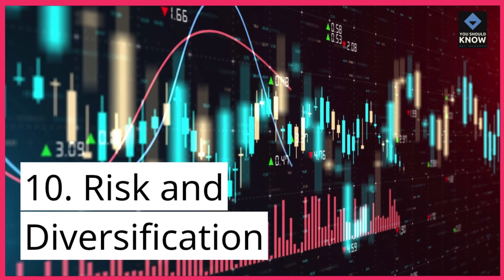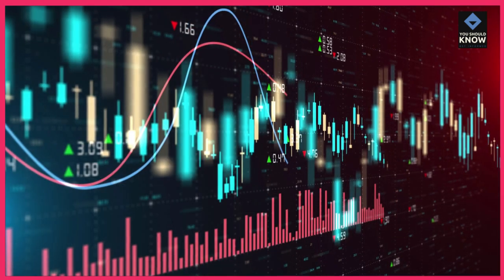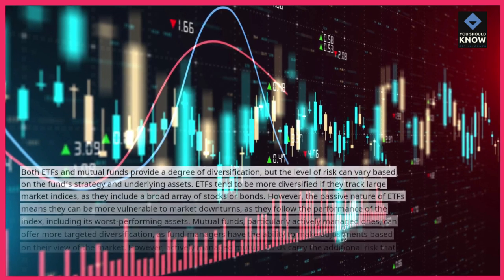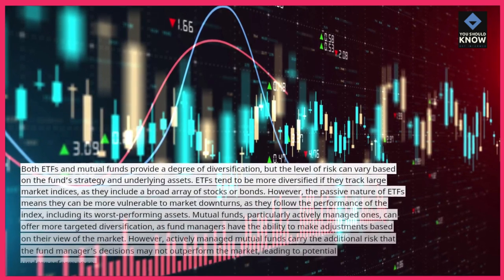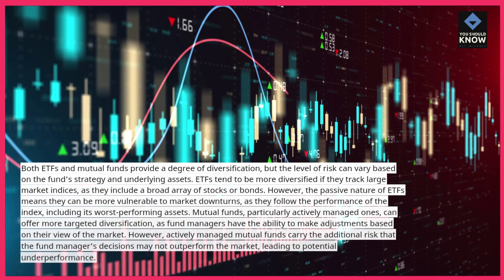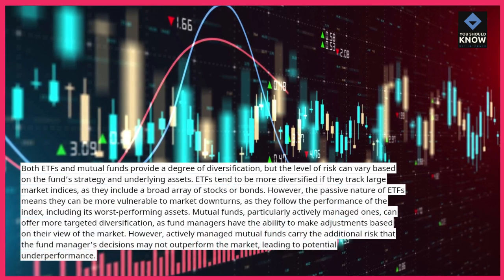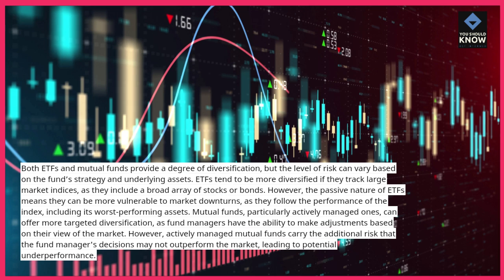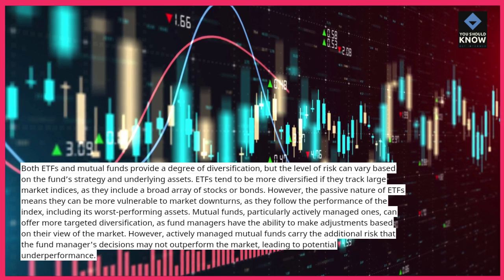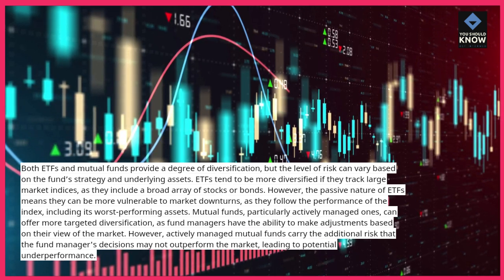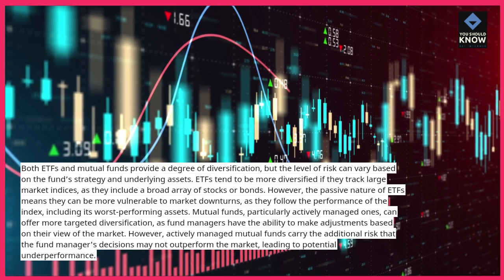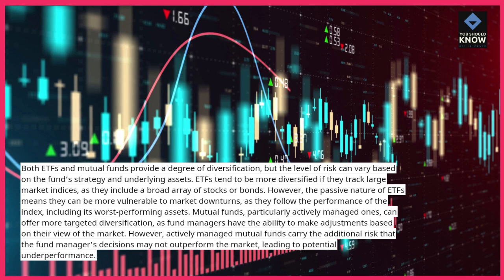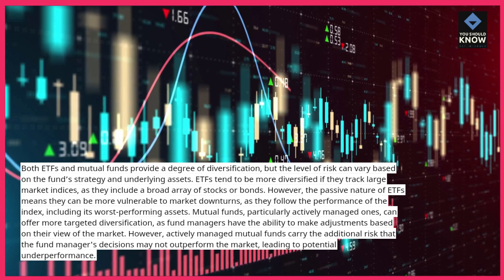10. Risk and diversification. Both ETFs and mutual funds provide a degree of diversification, but the level of risk can vary based on the fund's strategy and underlying assets. ETFs tend to be more diversified if they track large market indices, as they include a broad array of stocks or bonds. However, the passive nature of ETFs means they can be more vulnerable to market downturns, as they follow the performance of the index, including its worst-performing assets.